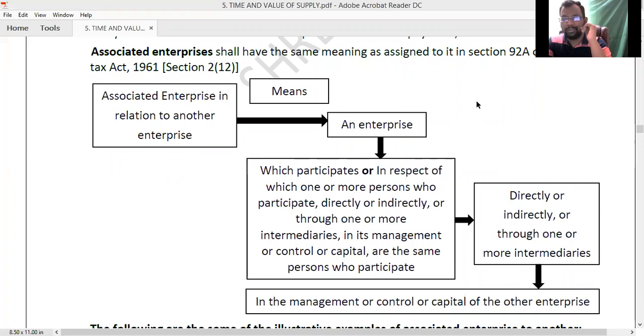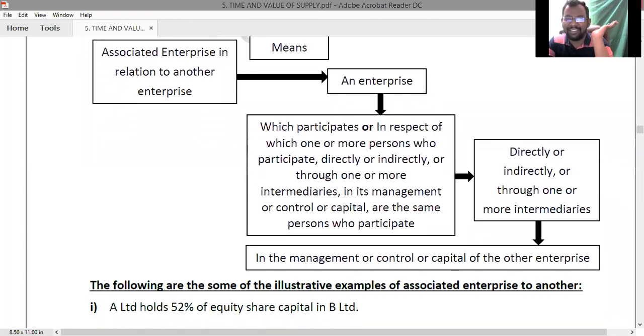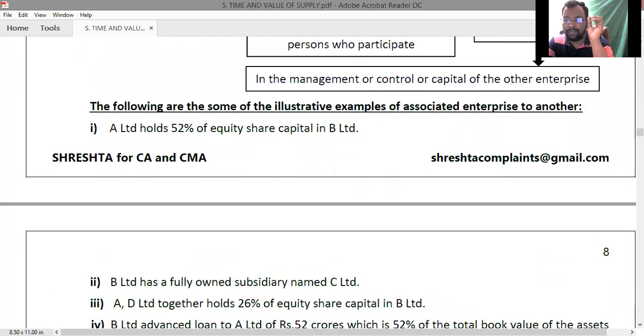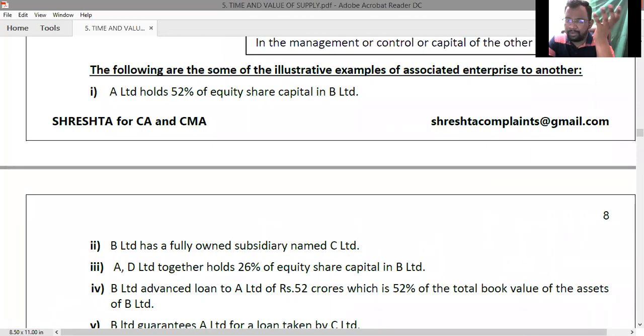Right. So it is a most complicated definition. Here you will find all of them: directly, indirectly, through one or more intermediaries. That is why we have given you examples here. For all the particular situations in the definition, we have an example. For every situation, I have given you an example. So the following are some illustrative examples of associated enterprises.